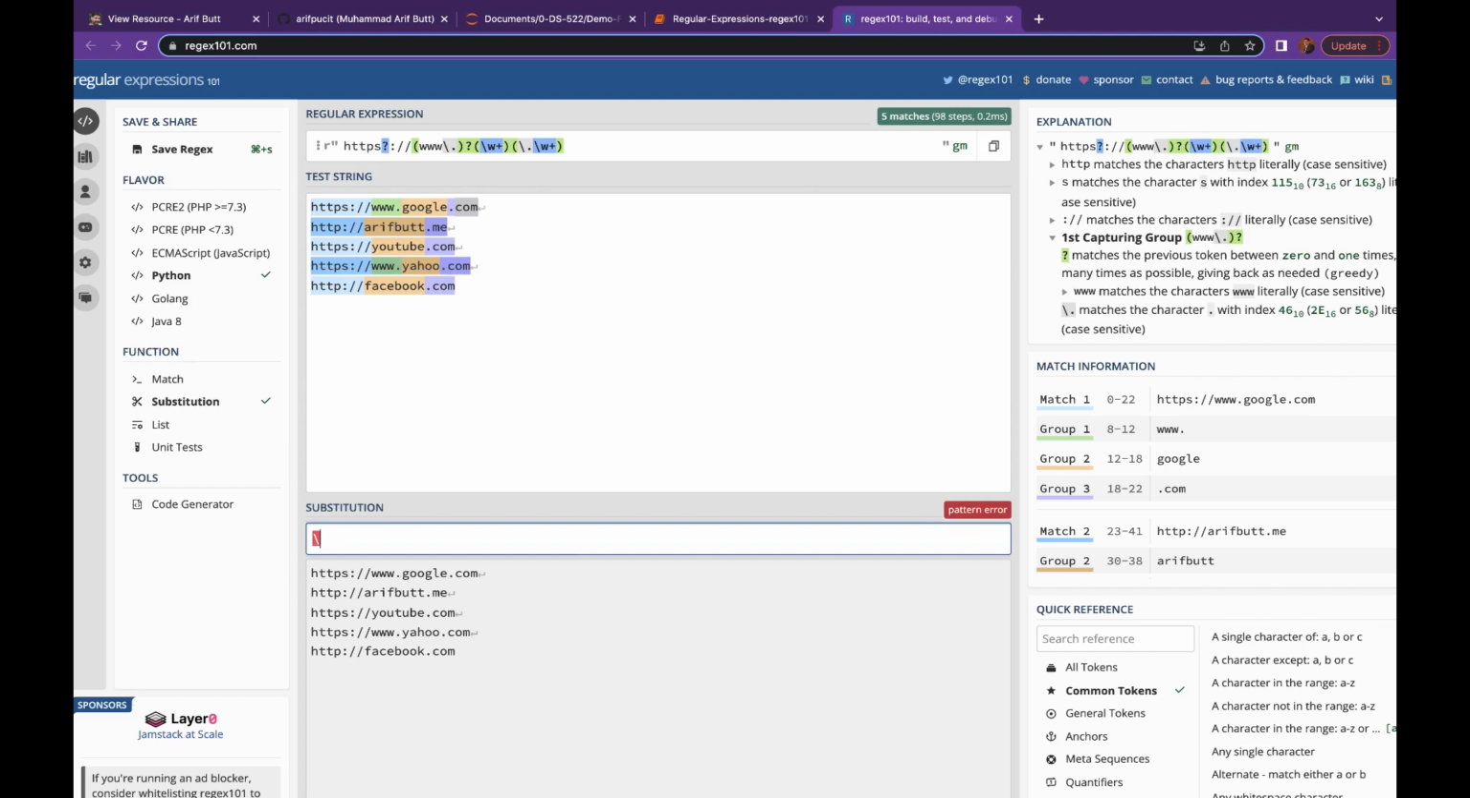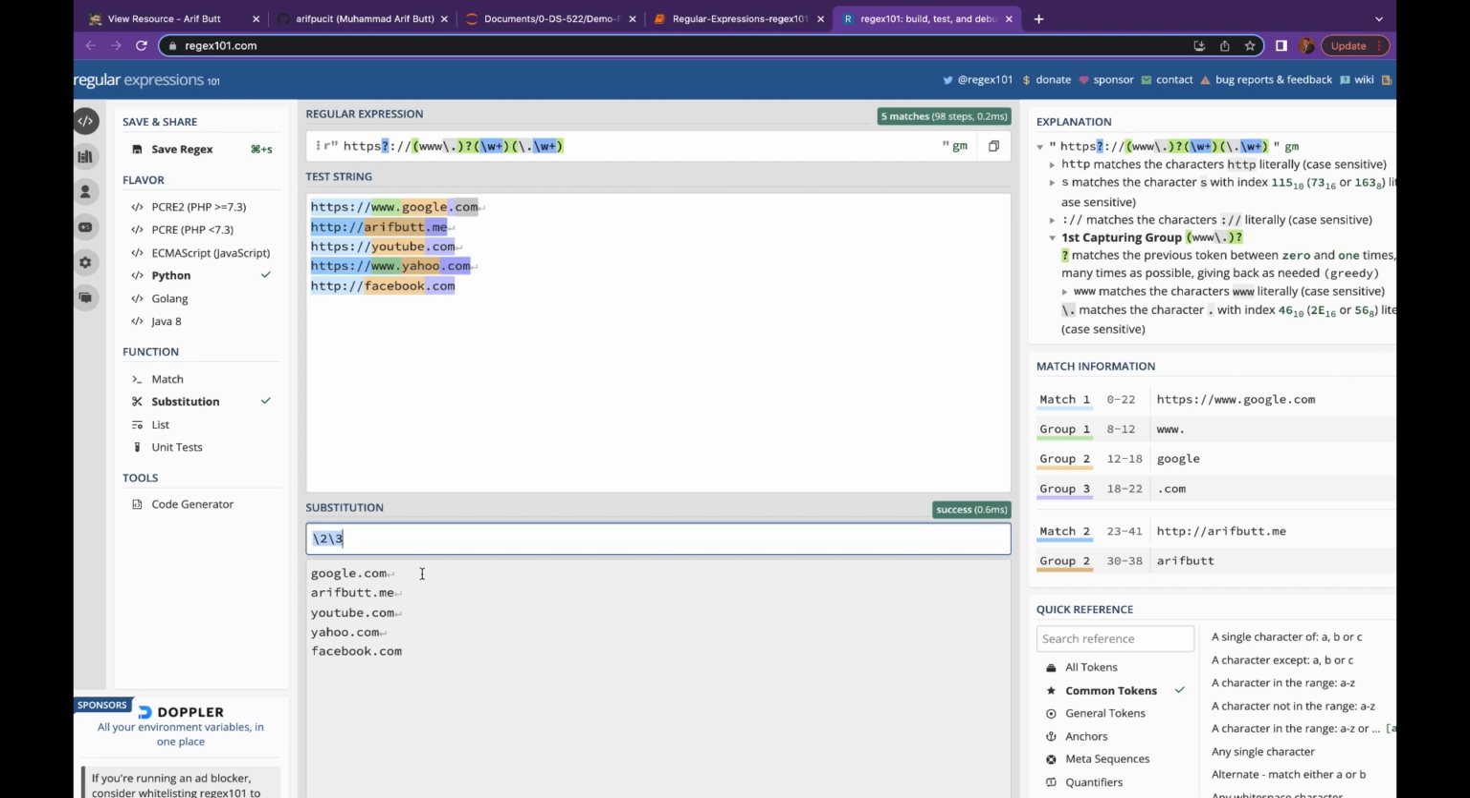If I say \1, \2, and let me say \3 as well. So now this gives you the domain name followed by the TLD.